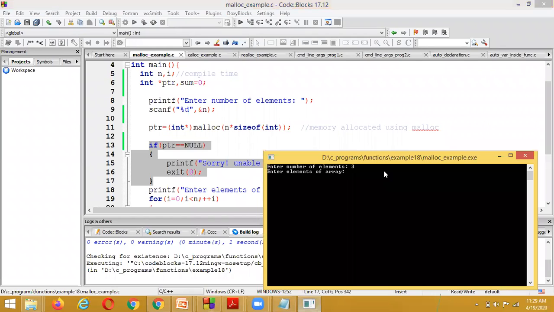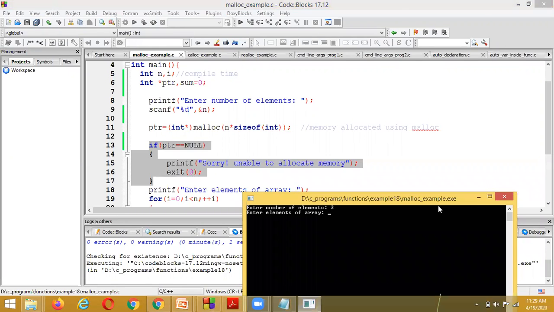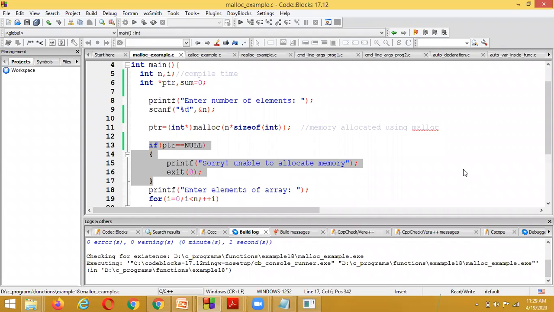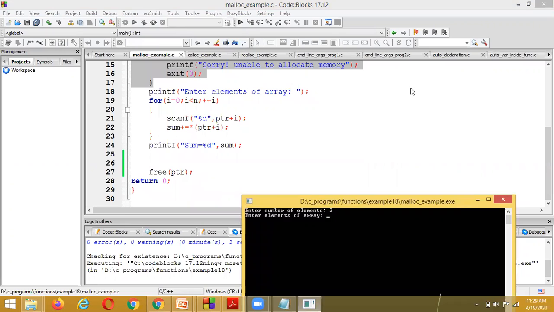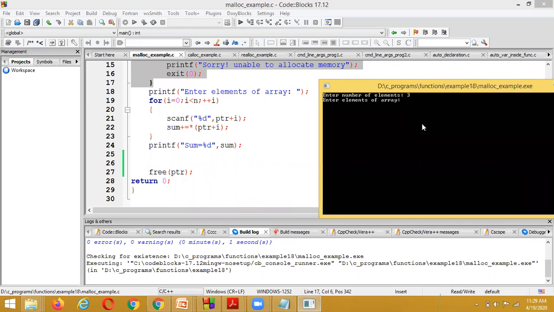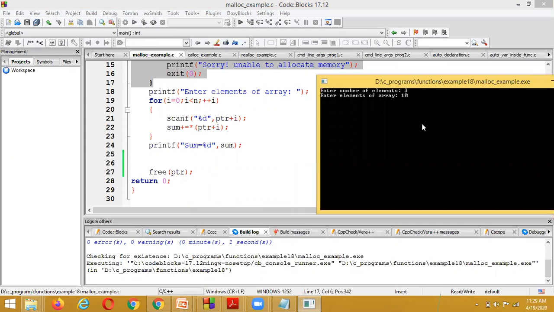And now we are going to give the elements. Here I am giving the elements as 10, 20, and the value 30. And pressing enter, the sum is 10 plus 20 plus 30. It is giving 60.